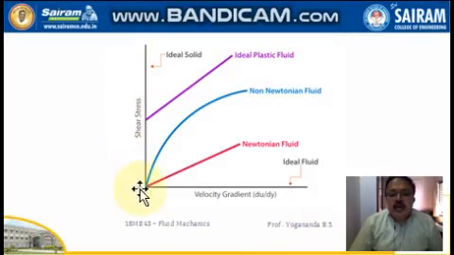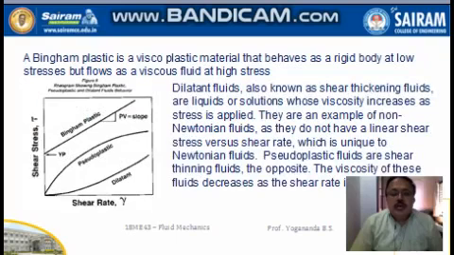So here in the graph, all the fluids are shown. Ideal fluid is on the x-axis, having no viscosity, no shear stress coming into the picture. Then Bingham plastic fluid. It is a viscoplastic material that behaves as a rigid body at low stresses but flows as a viscous fluid at high stress.